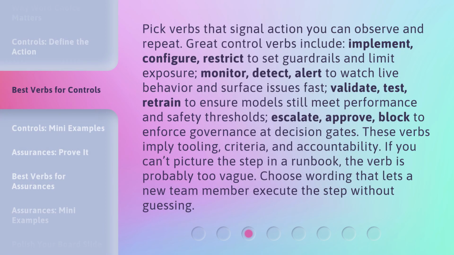Pick verbs that signal action you can observe and repeat. Great control verbs include implement, configure, restrict to set guardrails, and limit exposure. Monitor, detect, alert to watch live behavior and surface issues fast. Validate, test, retrain to ensure models still meet performance and safety thresholds. Escalate, approve, block to enforce governance at decision gates.